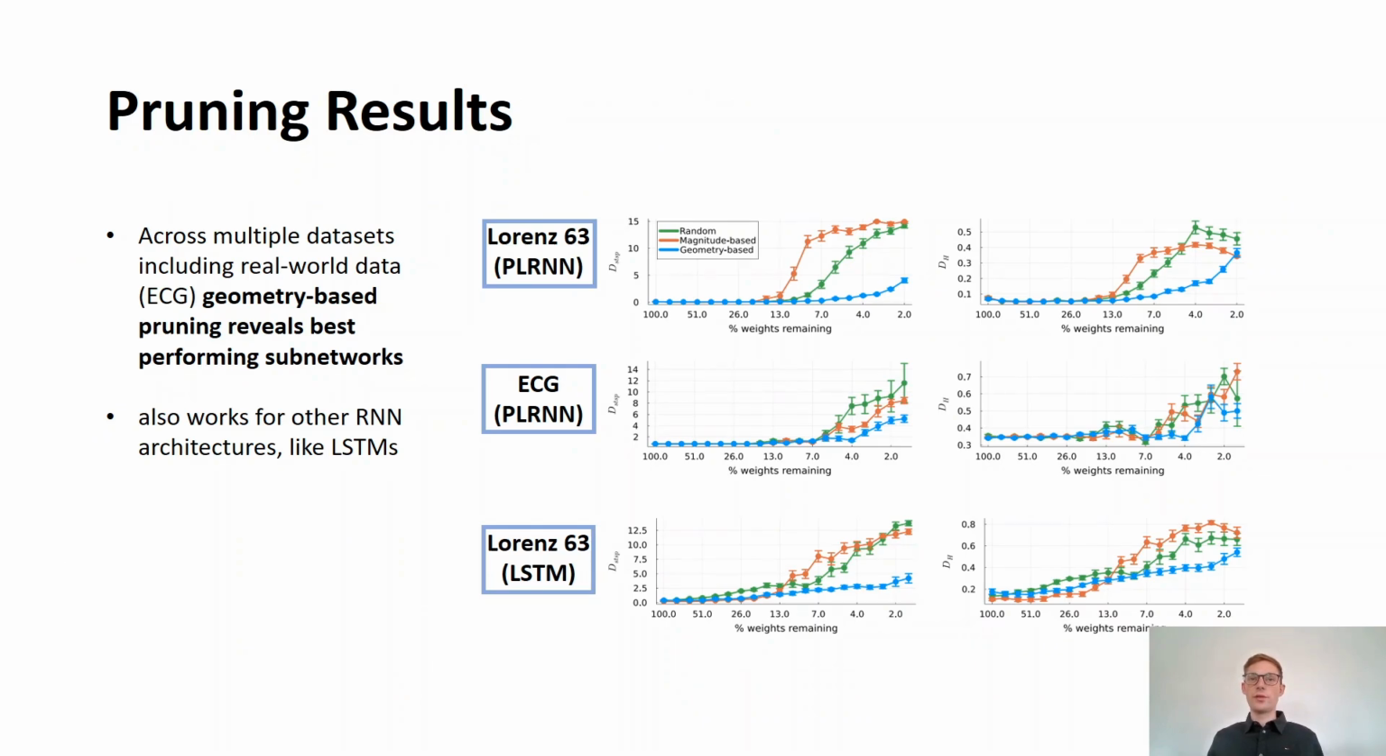Our experiments on different datasets, including the Lorenz-63 system and real-world ECG data, show that geometry-based pruning, and not magnitude-based pruning, consistently reveals the best performing subnetworks in both measures, the state space and Hellinger distance, even though the Hellinger distance does not influence the pruning criterion. In fact, in some cases, there is no statistical difference between removing weights by magnitude and randomly. We also find that our approach works well in the case of other architectures like the LSTM tested on the Lorenz-63 dataset.